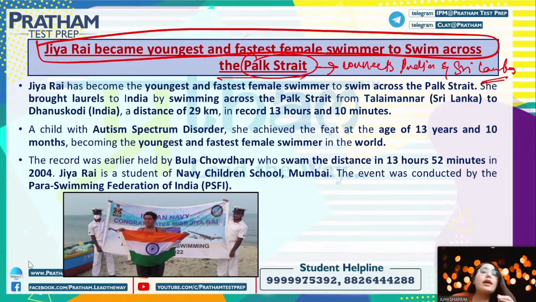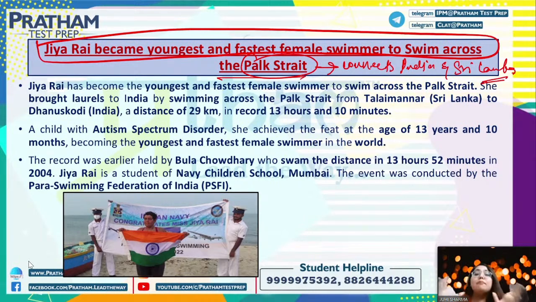तो GRI जो है वो बनी है the youngest and the fastest female swimmer to actually swim across that strait. Now, swim करके जाना आप बोल सकते हो कि मैम okay, what is so new about it? Not new, the interesting thing is, or the thing which took everybody by surprise was the GRI hai. She is a child with autism spectrum disorder, right?